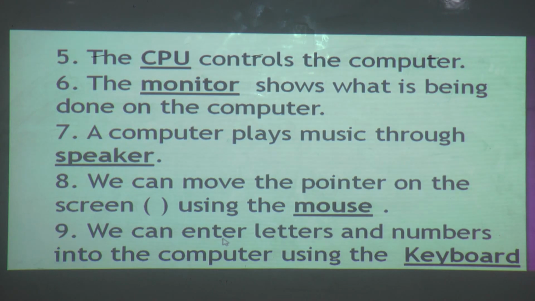We can enter letters and numbers into the computer using the keyboard, K-E-Y-B-O-A-R-D. Which device is useful for entering letters and numbers? Keyboard, K-E-Y-B-O-A-R-D, keyboard.